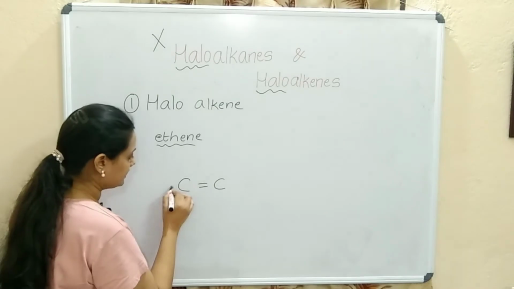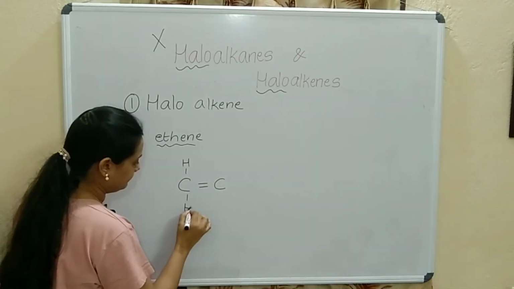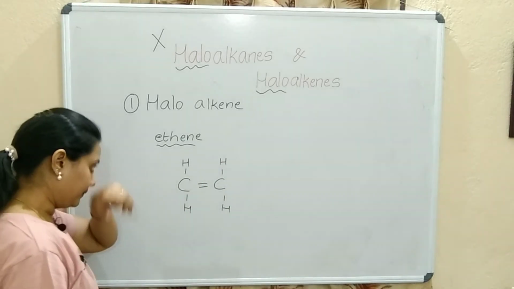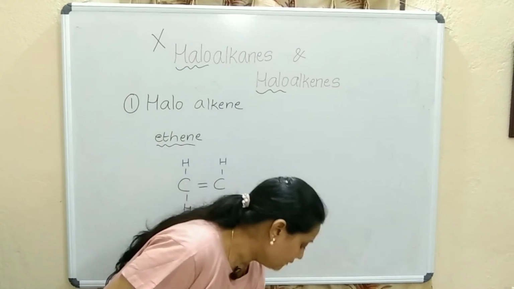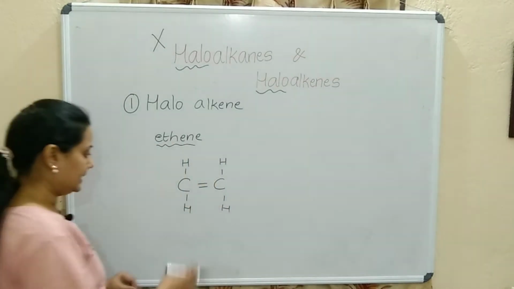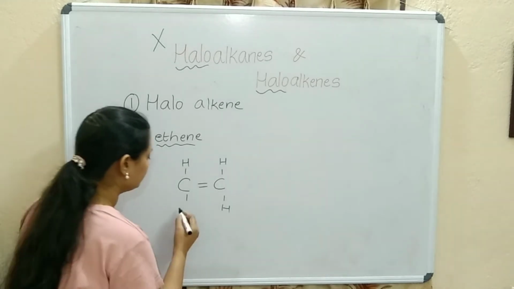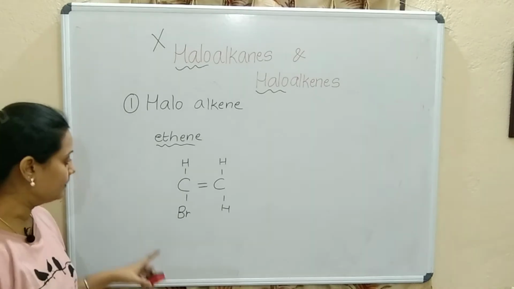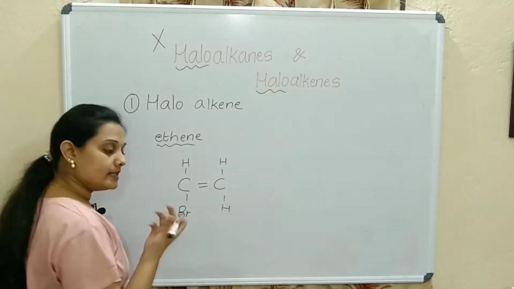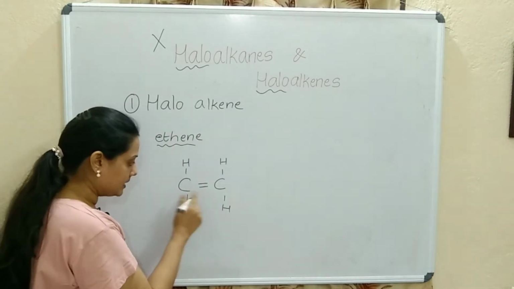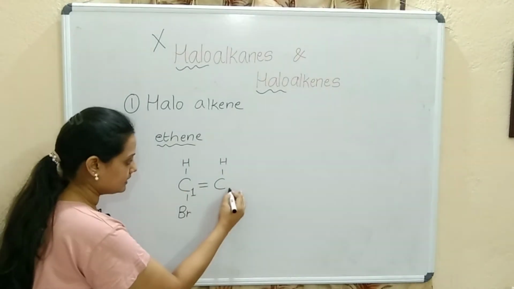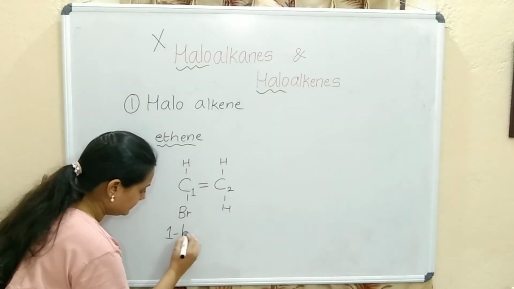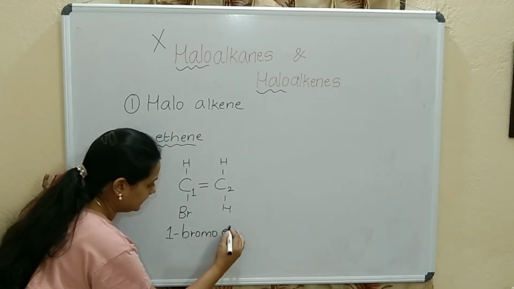Satisfy the valency of each carbon. Carbon should make how many bonds? 4 bonds, right? Okay, ethene. Now one of the hydrogen I will substitute by one of the halogens, Br I will put, bromine. Okay, what will be the name of this compound now? Ethene it is, right? Where is the functional group attached? I will mark this carbon as 1 and this will be 2. Correct? How will you name this? 1-bromo-ethene.